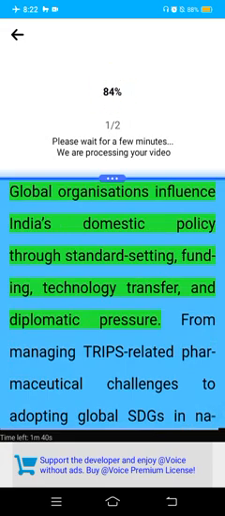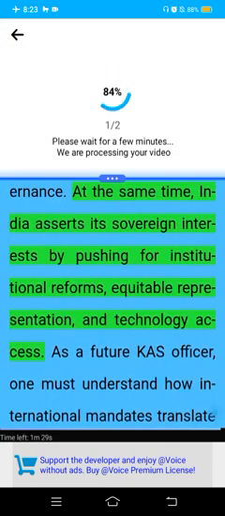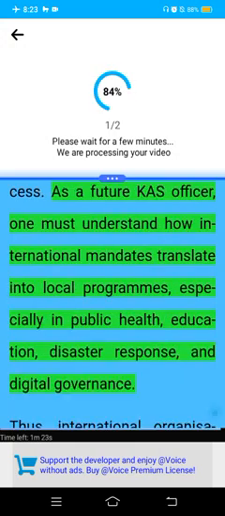Global organizations influence India's domestic policy through standard setting, funding, technology transfer, and diplomatic pressure. From managing pharmaceutical challenges to adopting global SDGs in national planning, international institutions shape Indian governance. At the same time, India asserts its sovereign interests by pushing for institutional reforms, equitable representation, and technology access. As a future civil servant, one must understand how international mandates translate into local programs, especially in public health, education, disaster response, and digital governance.